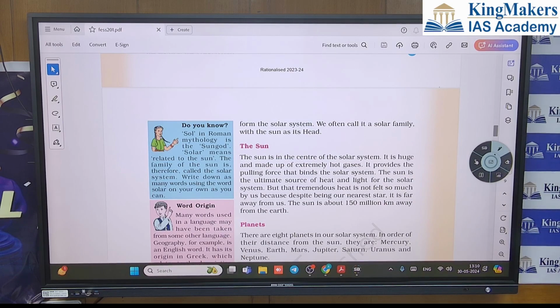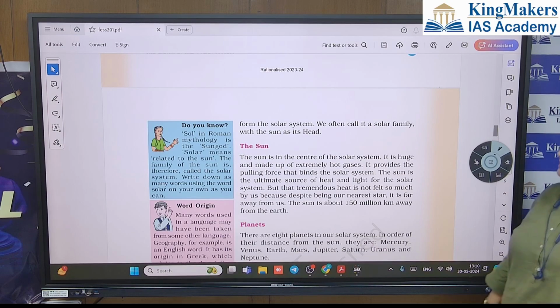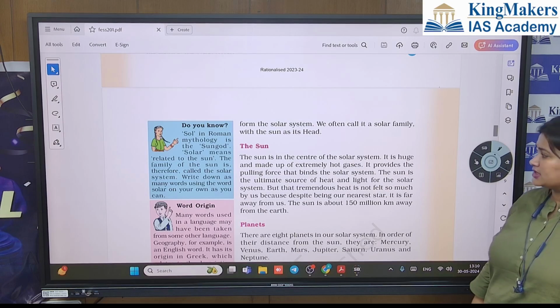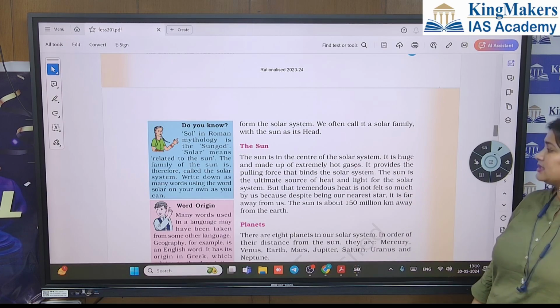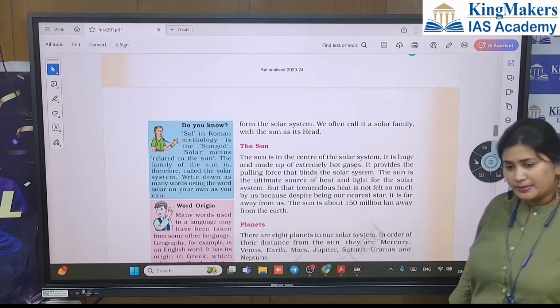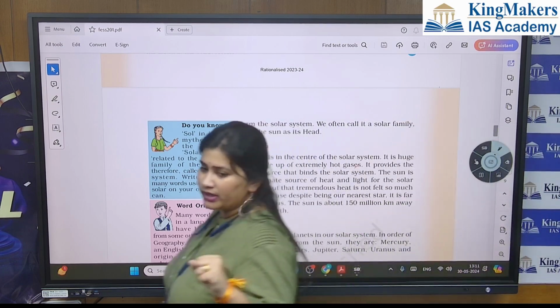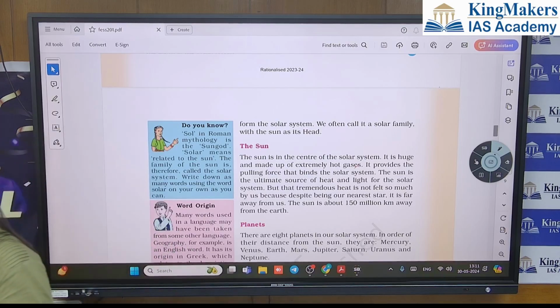So now we'll read a little bit about the Sun, because we are reading about the solar family, the solar system. The Sun is the center of the solar system. It is huge and made up of extremely hot gases. It provides the pulling force that binds the solar system. Because of the Sun, the whole solar system is bound together by that gravitational pull, otherwise it is not possible, right?